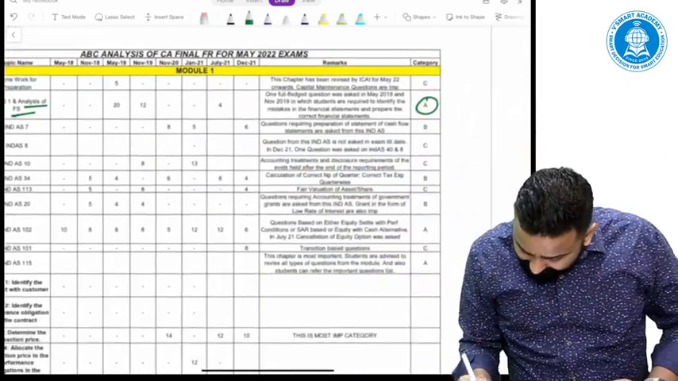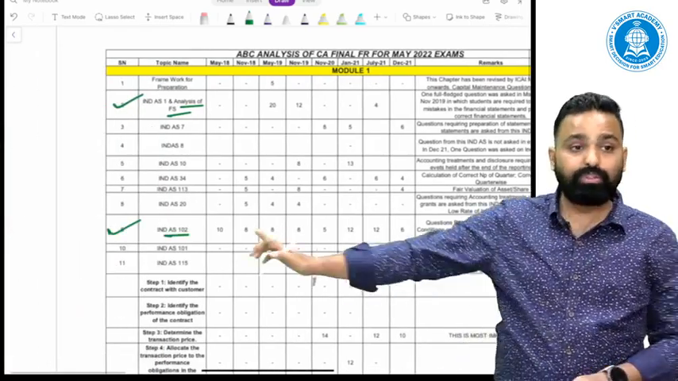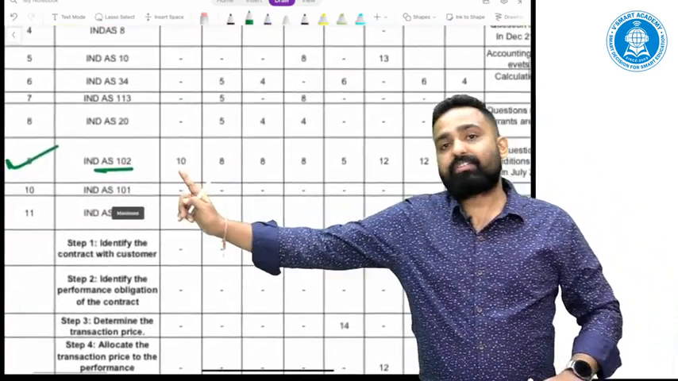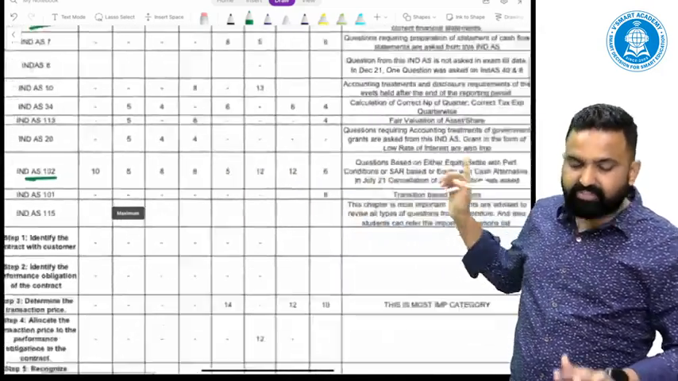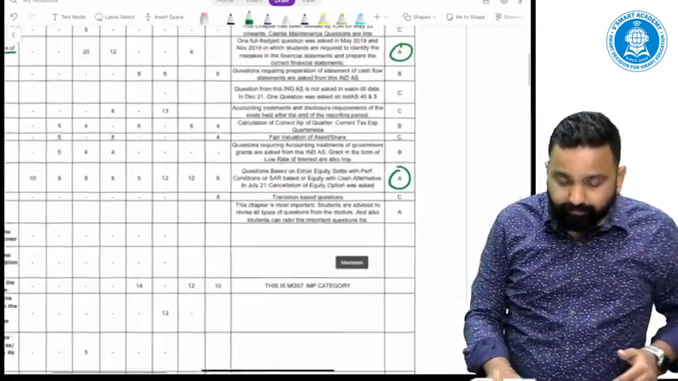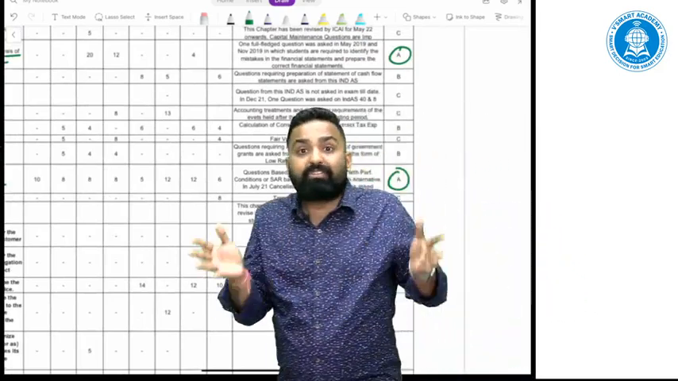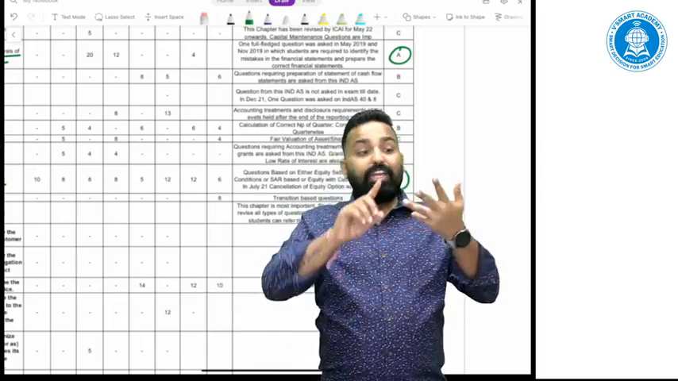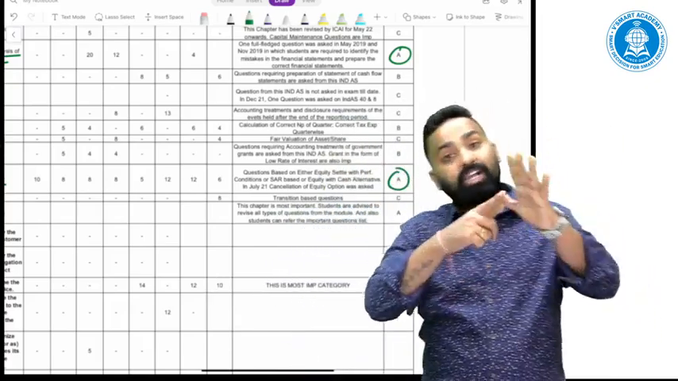Next A category is Ind AS 102. Every time they used to ask the question: 10, 8, 8, 8, 5, 12, 12, 6. Sir, what type of questions? Because under Ind AS 102 share-based payment, there are so many varieties: equity settled questions, cash settled options, equity with cash alternative, cancellation of options, modifications.